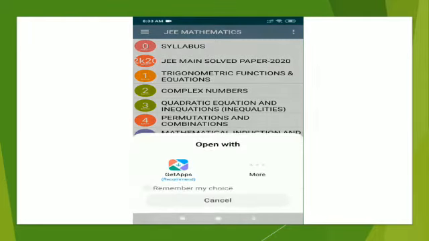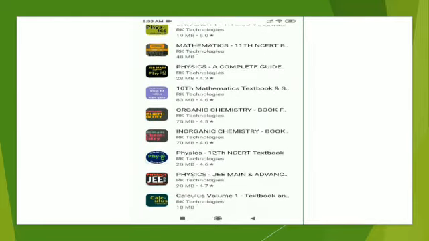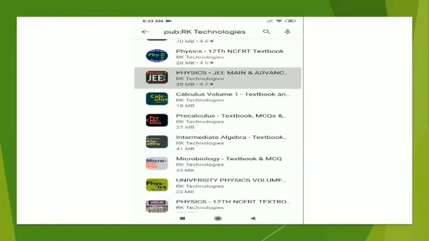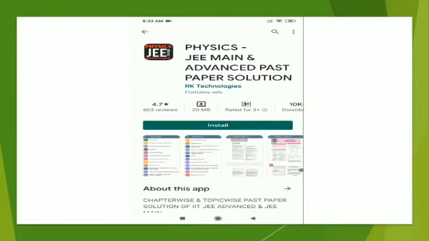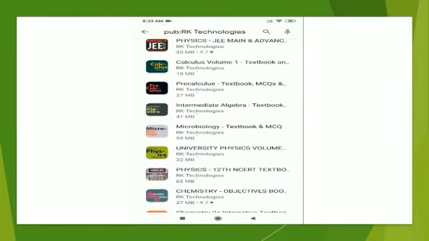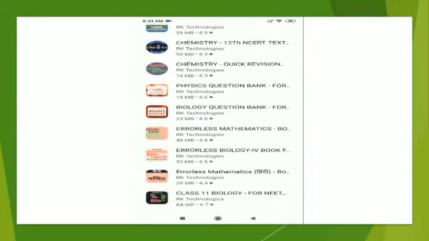They are having various other apps that I'm going to show you. They have them for biology, mathematics, and physics also. I'm giving all these links in the description. Do check that out. They have them for biology and chemistry.